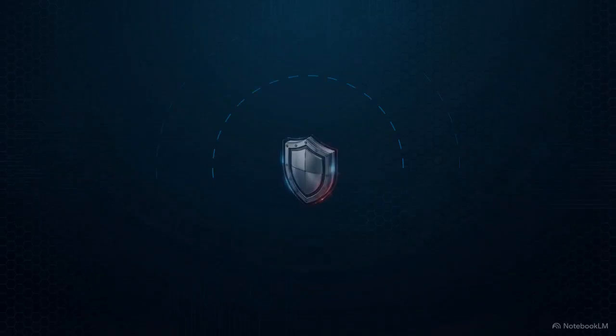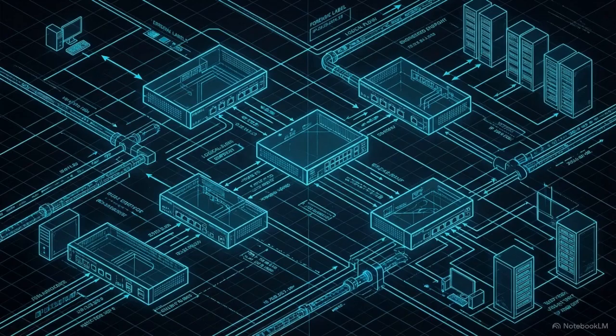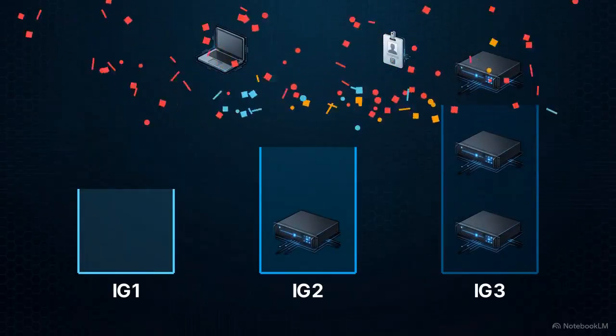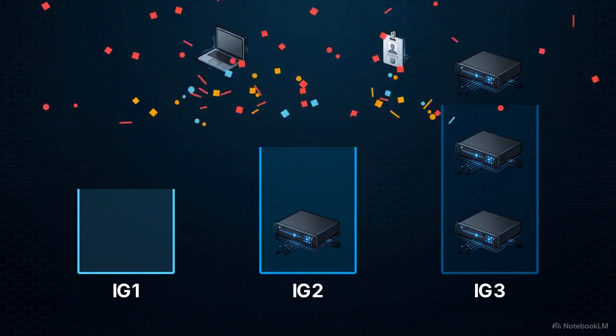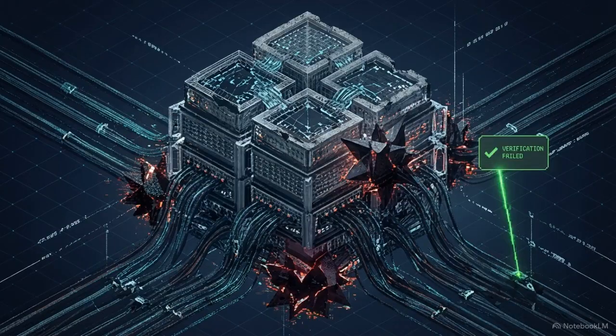To defend against these pervasive attacks, organizations rely on the Center for Internet Security, or CIS, framework. CIS is a blueprint of globally recognized technical best practices. GRC professionals, those managing governance, risk, and compliance, face a specific dilemma. They must map endpoint telemetry to CIS implementation groups, which categorize organizations by risk profile from IG1 to IG3. But legacy antivirus and static sandboxes consistently fail to provide reliable data.